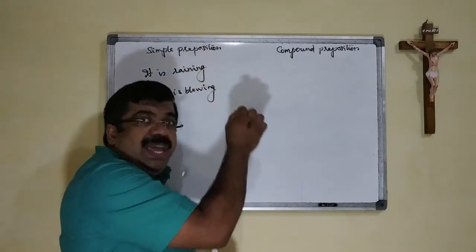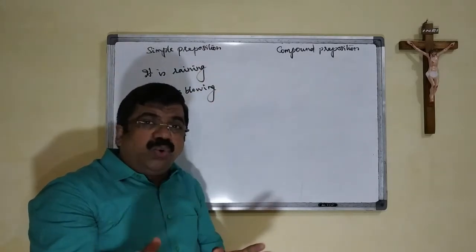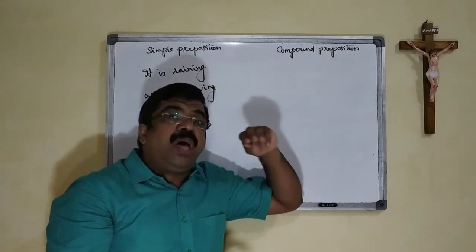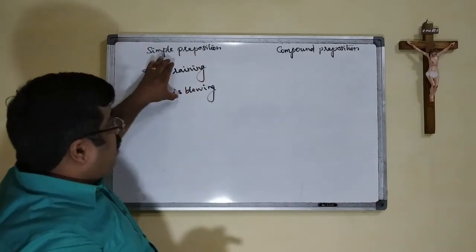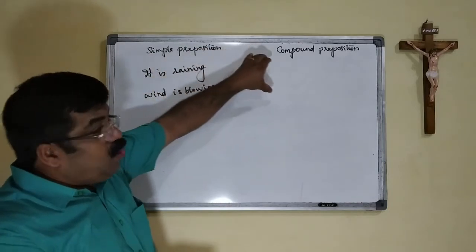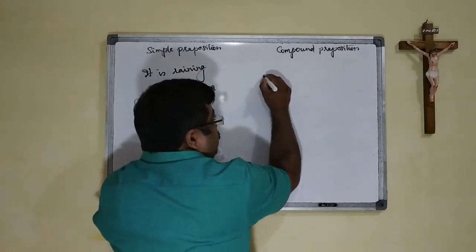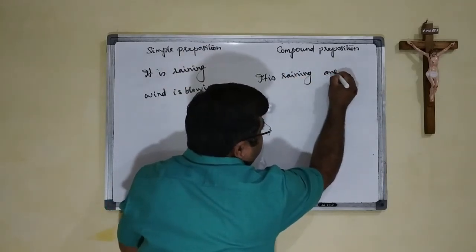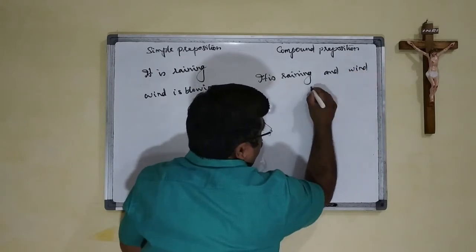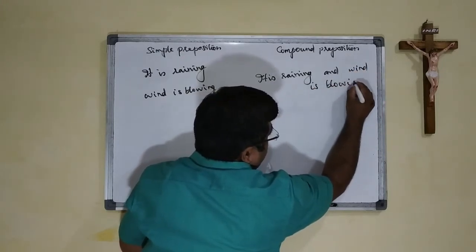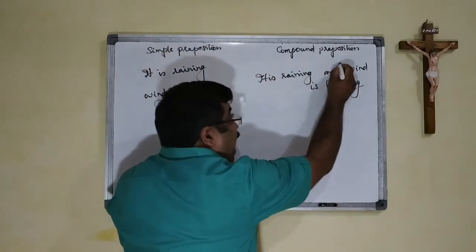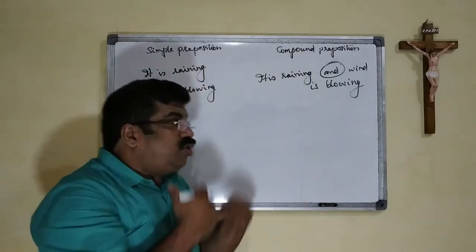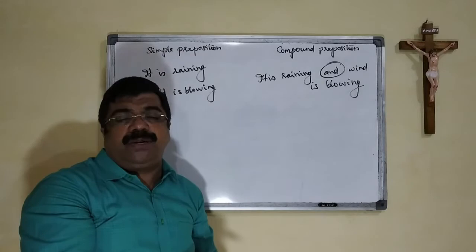So, in order to make a compound preposition, we use simple prepositions as well as certain connectives or operators.